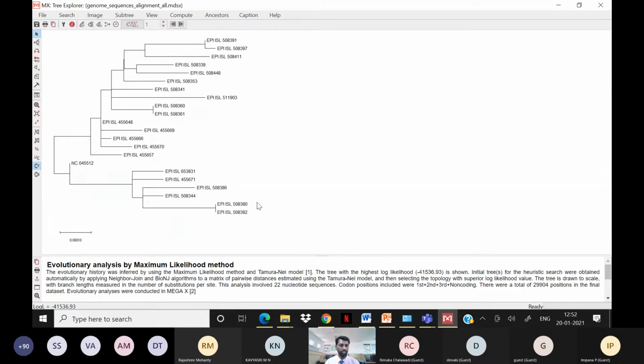For example, these samples have the same number of mutations. Maybe in the UK, some viruses recently evolved new mutations. They identified new mutations, and when you collect UK samples, they may come up in these clusters. Similarly, in India, you can see maybe different clusters. So we'll be able to identify how these viruses mutated and evolved, and the duration of the evolution time period. All those things we can get to know.